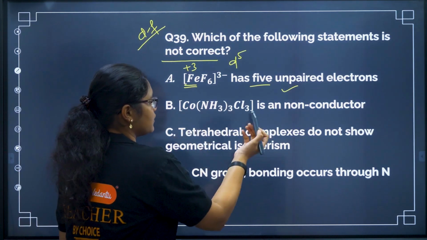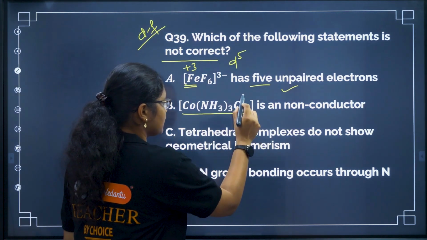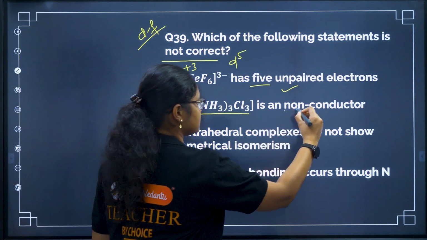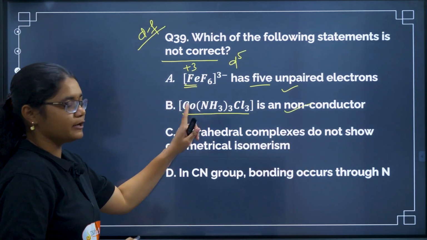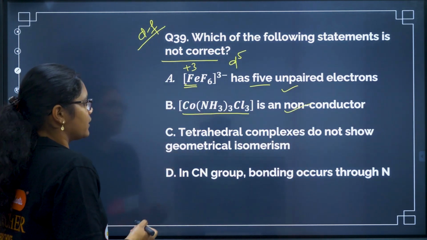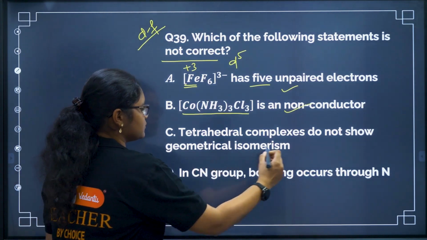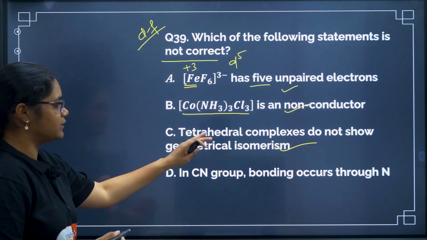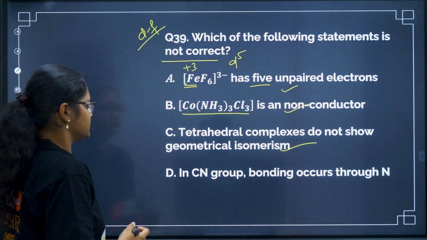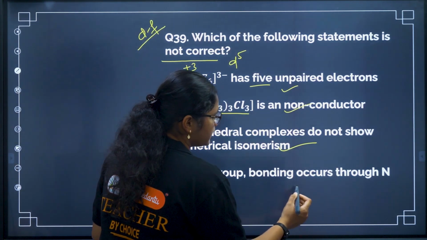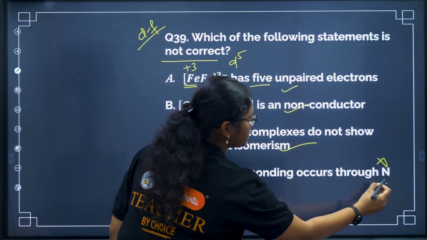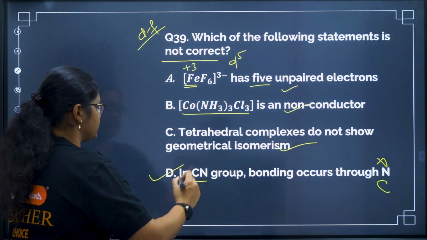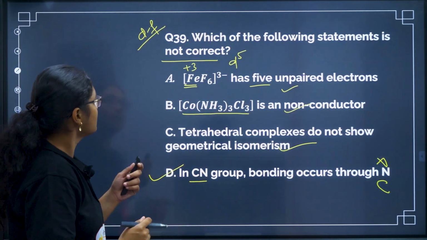Okay, next one: is a non-conductor. Yes, because it is a coordination complex, it will not dissociate, so it is a non-conductor. This is also correct. It will not produce any ions here, right? Tetrahedral complexes do not show geometrical isomerism. Yes, that is also correct because all the bond lengths are same, so it will not have any geometrical isomerism. In the CN group, the bonding occurs through N. No, the bonding occurs through carbon. We all know. So the incorrect statement is option D.